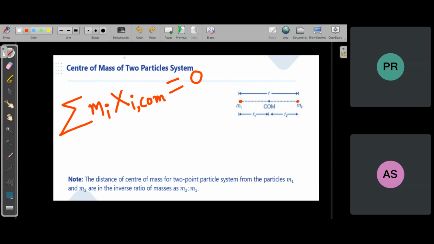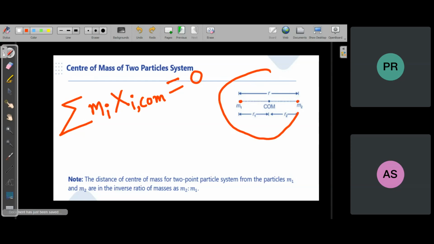If the two particles are moving in a circle, say of radius R1 and R2, then why would the center of mass move? Center of mass will always be here only. Are you getting it? Yes, I'm getting it.